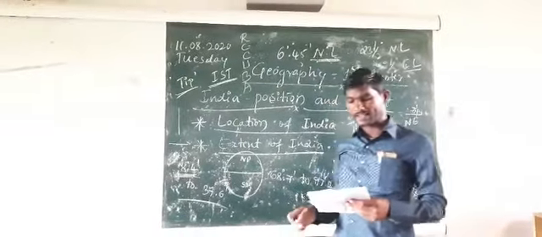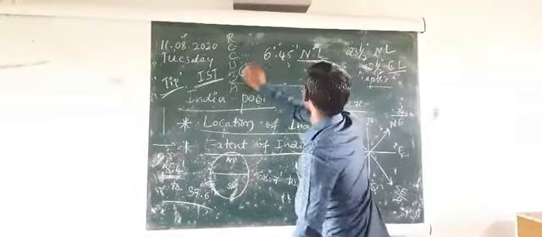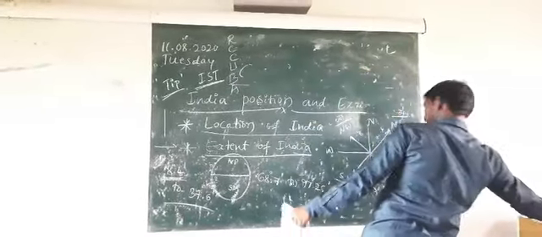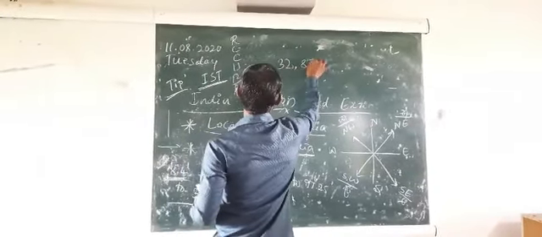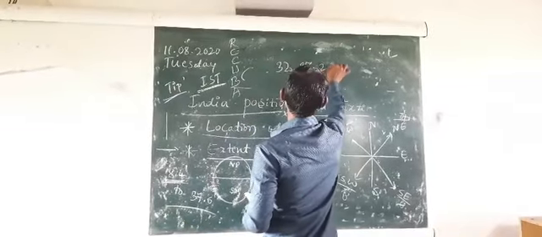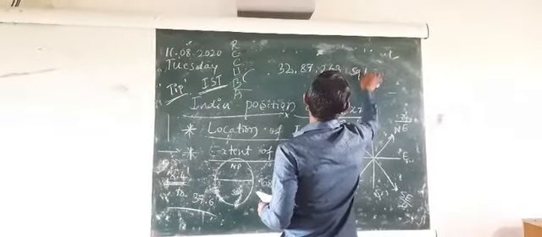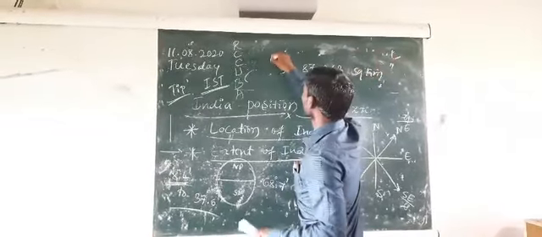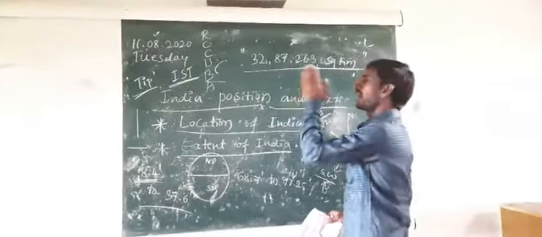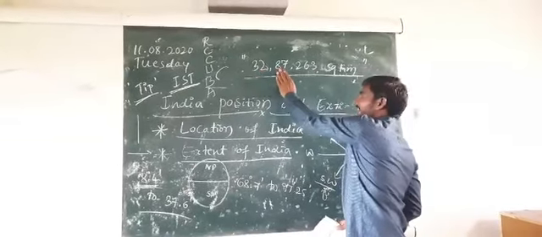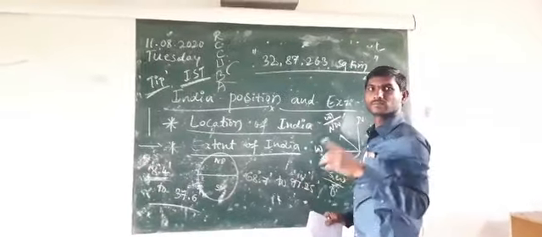Second point, India has a total area of 32 lakh 87,263 square kilometers. It is the total area of India. How much total area does India have? India has 32 lakh 87,263 square kilometers. Is it clear?